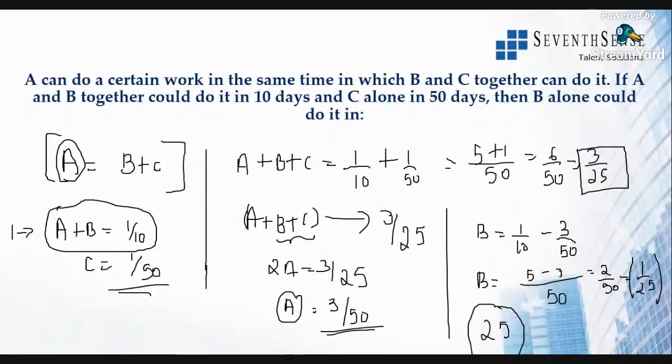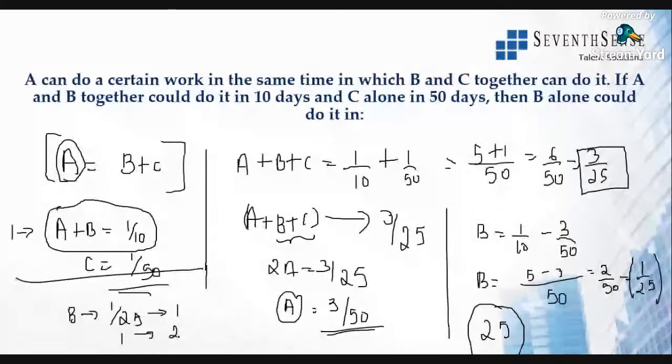Clear, guys? This is the basic understanding of the question. If B completes 1 by 25 of the work, so if we want to understand that equation, here it is. If B completes 1 by 25th of the work in 1 day, so one work will be completed in 25 days. All right. This is the meaning of the question. We'll go on to the next question.